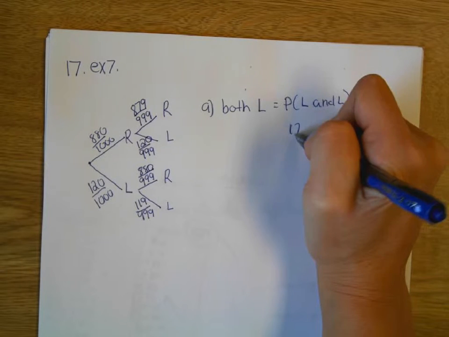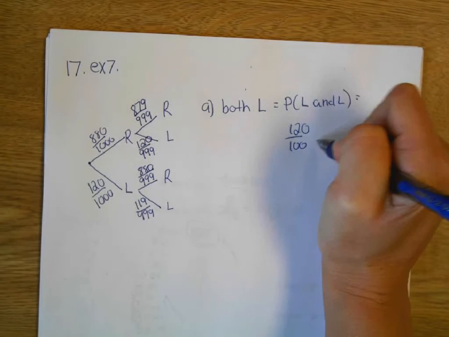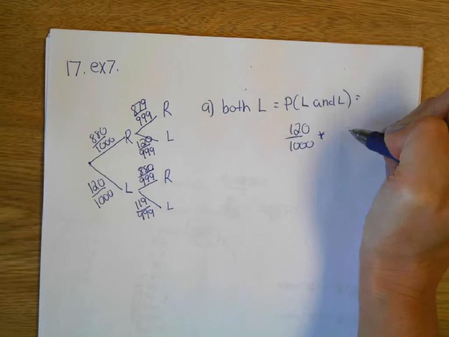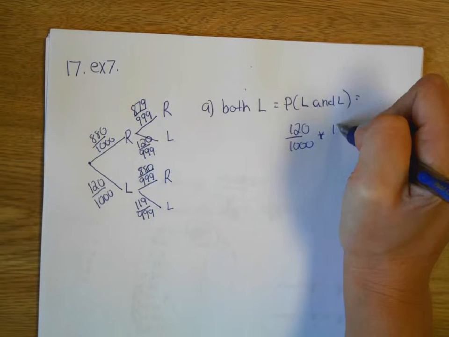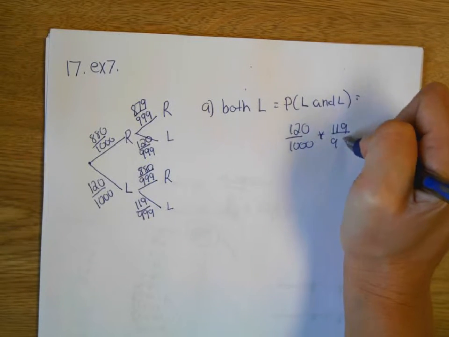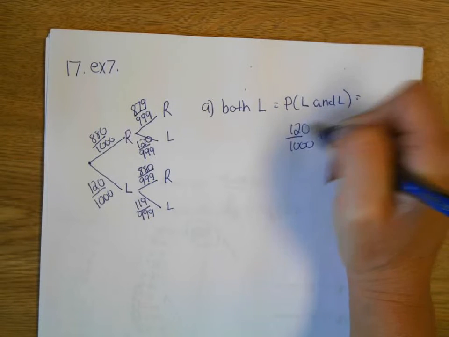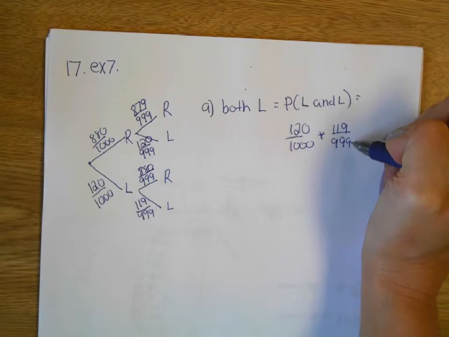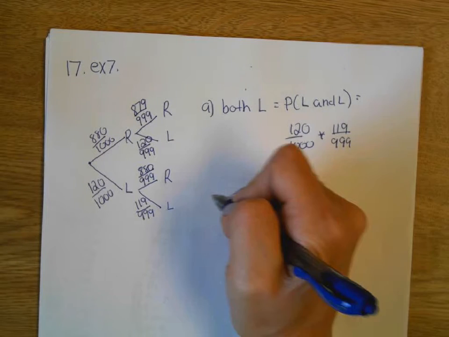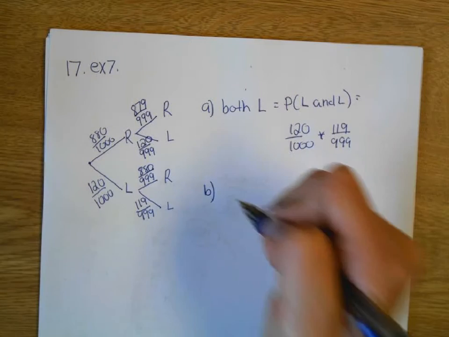So it's 120 out of 1,000 times 119 out of 990. You don't have to do it. This is fine. This is more important because you know where the numbers came from. The final answers you guys can save for the quiz. It would be a big number.